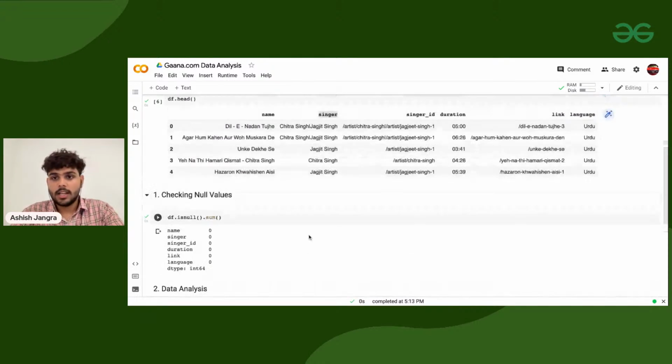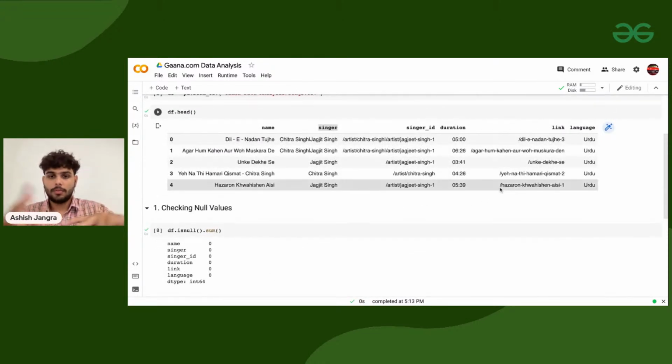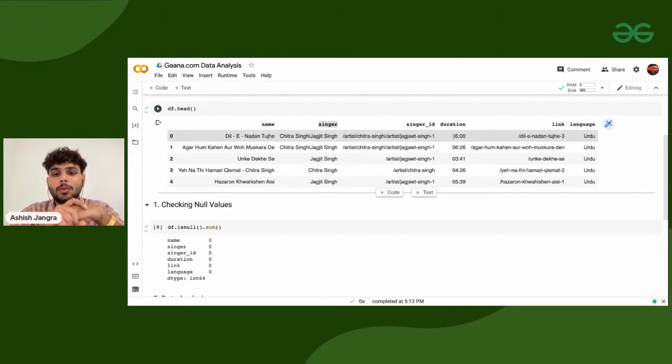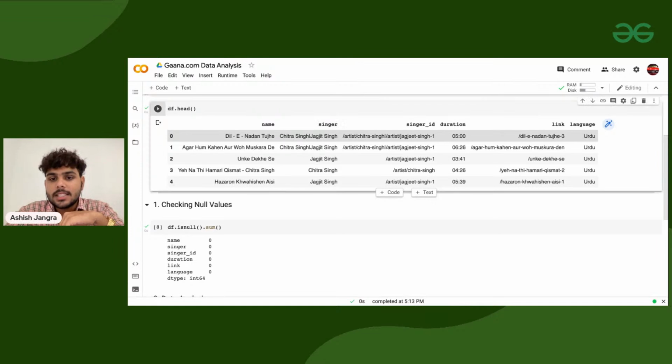Here I'm starting the analysis. We are going to perform some data pre-processing techniques as well. For example, if I want to know the average duration of Urdu songs as compared to Hindi songs, this is 5:00. In terms of programming, this is a string, not a number. A number is from 0 to 10 to n, or even negative numbers.